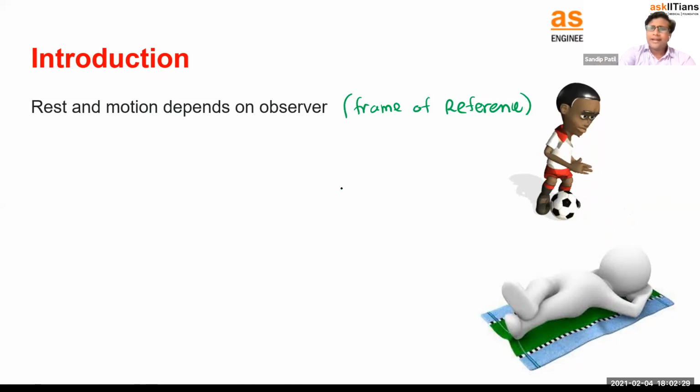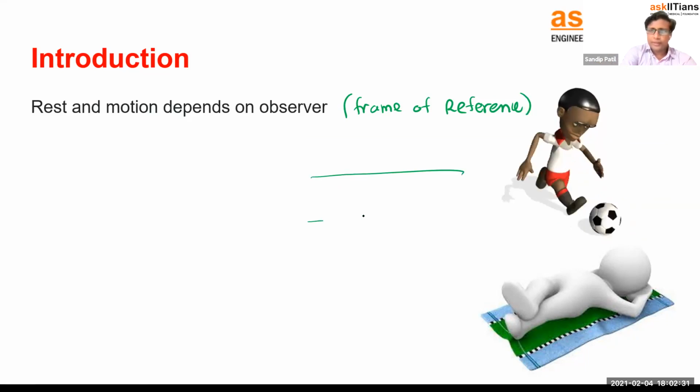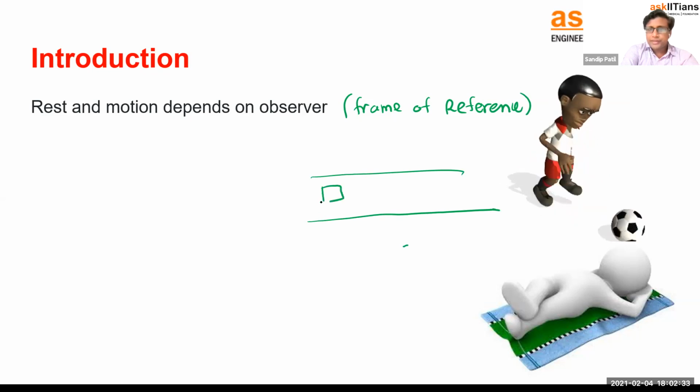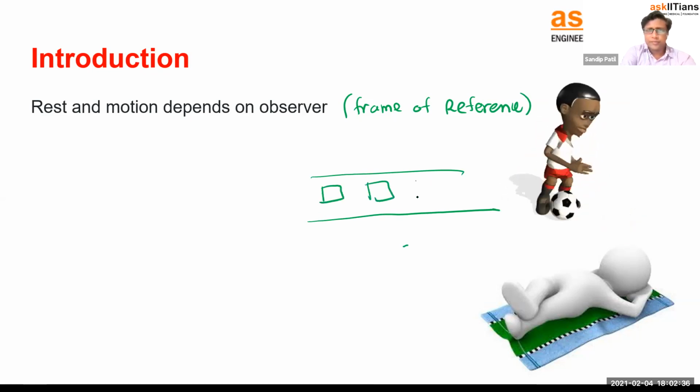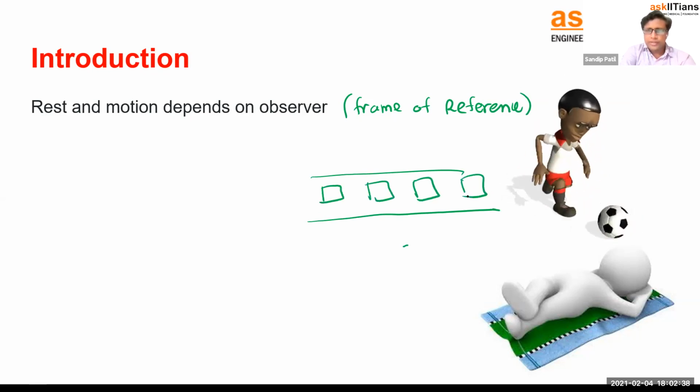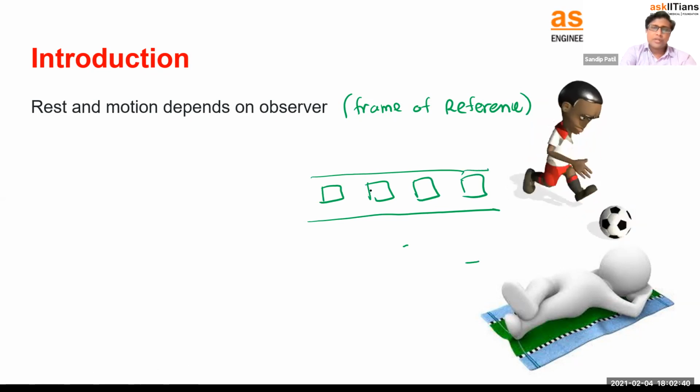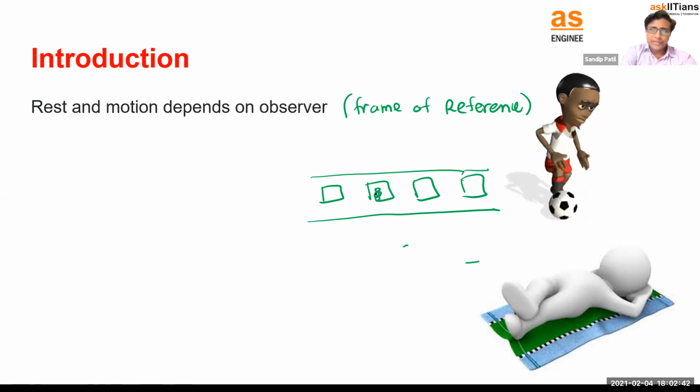Consider a train. Consider a train is moving. A train is the best example for these things, rest and motion. The train is moving. You are in the train. Consider you are sitting in the train.